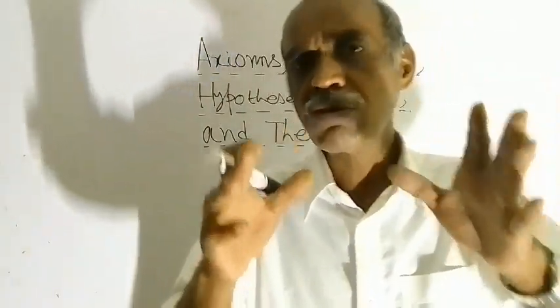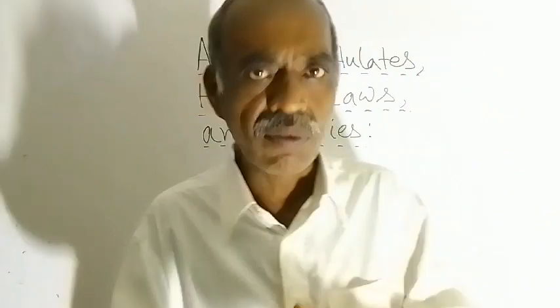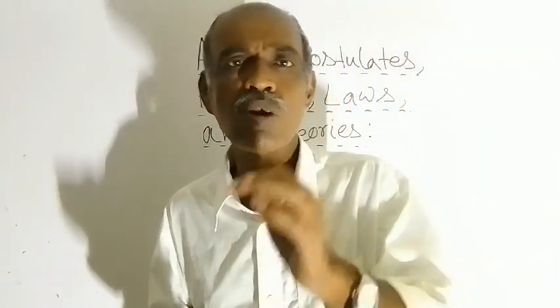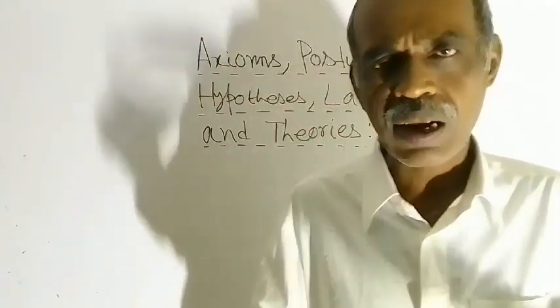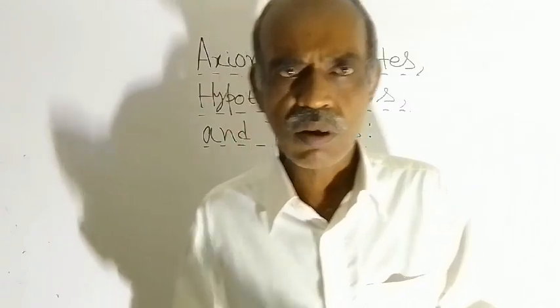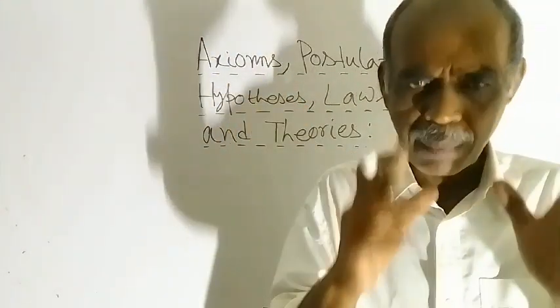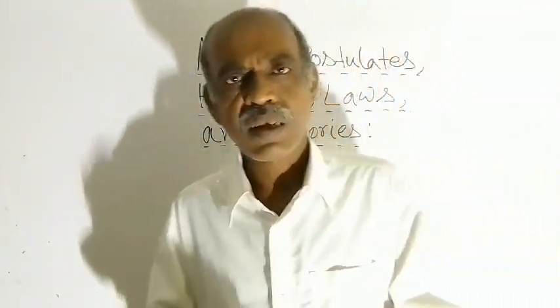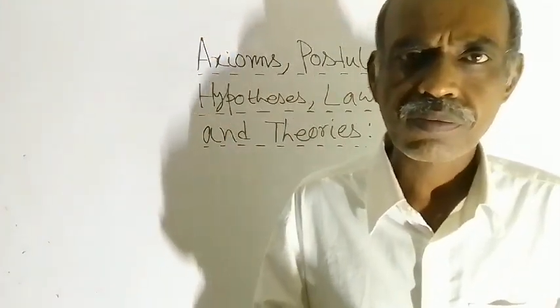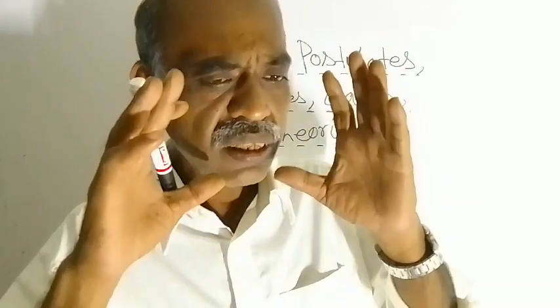The mathematical form is F equals G m1 m2 by r square, where r is the distance between them, m1 and m2 are the masses of those two objects, and capital G is the universal gravitation constant.